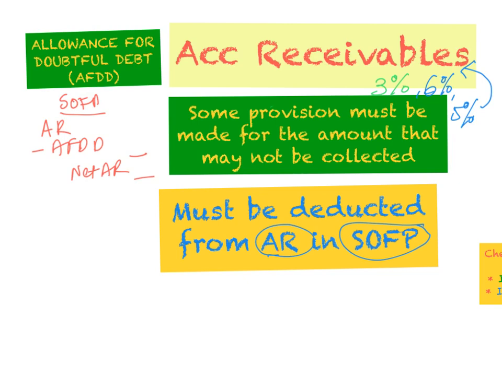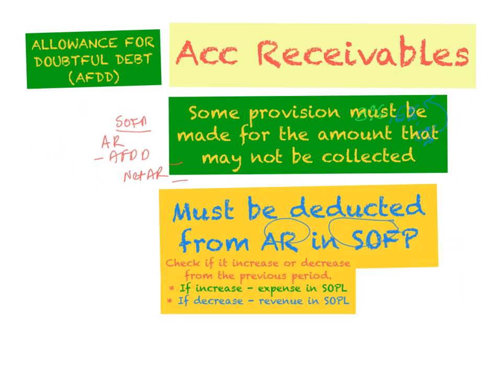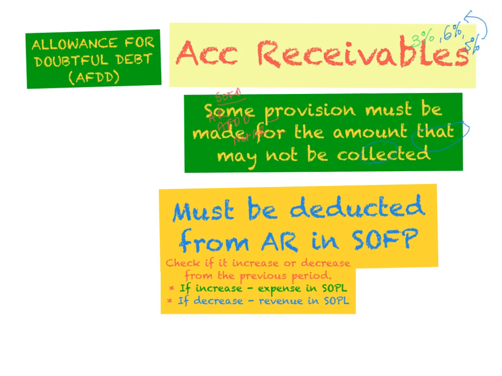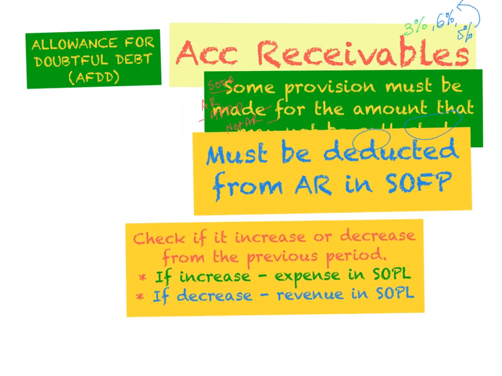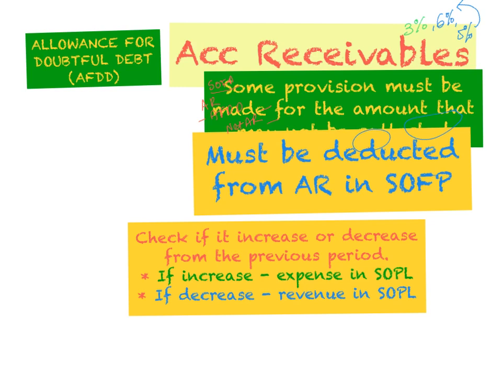Another treatment, because there must be two treatments: one in the SOFP, and another one in our SOPL. So what do we do in our SOPL?